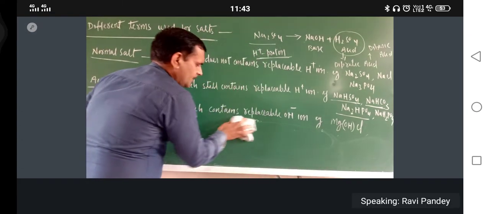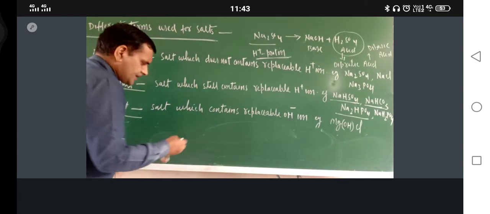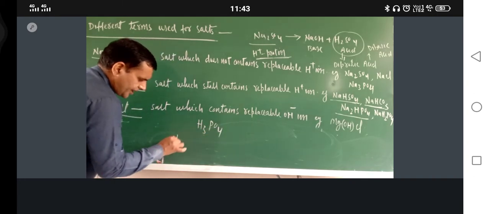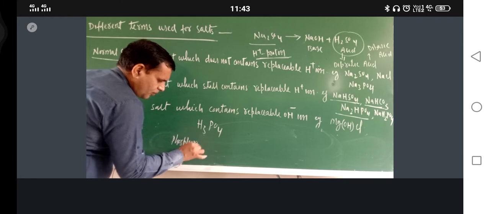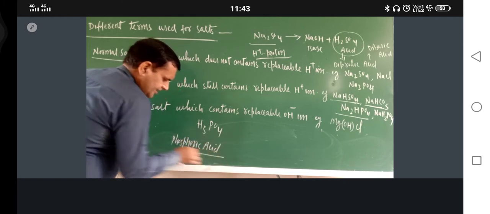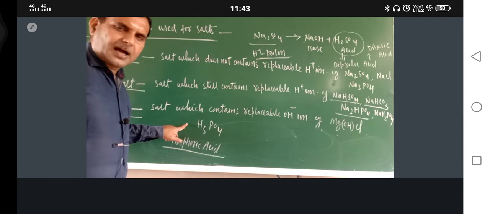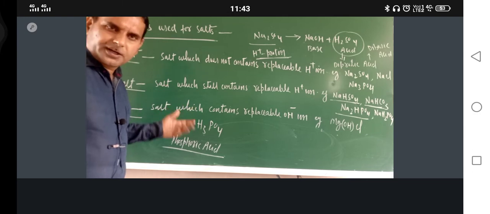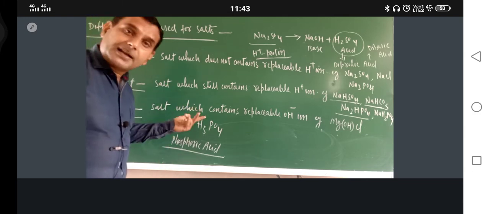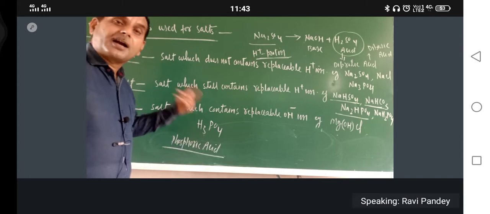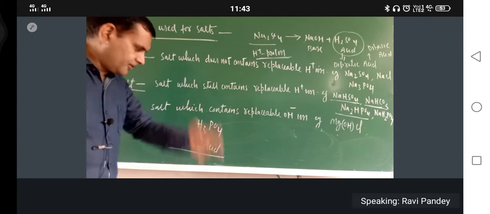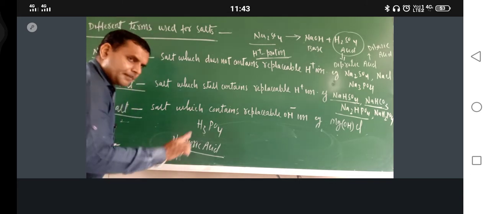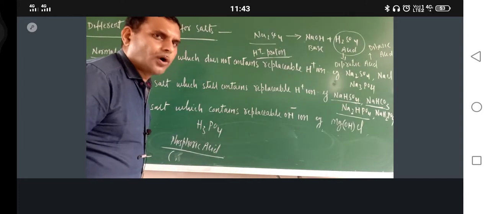See here. Suppose this is H3PO4. What is the name of this one? Phosphoric acid. How many replaceable hydrogens are there? 3. That is why it is polybasic or polyprotic, or tribasic or triprotic. Tri means 3. If more than 2 are there, they are called polybasic.